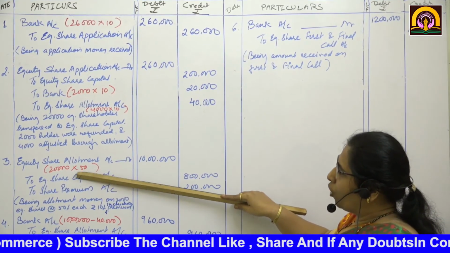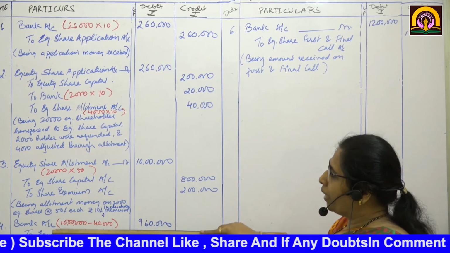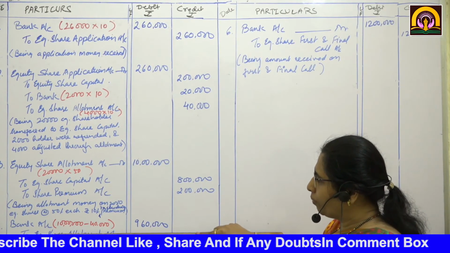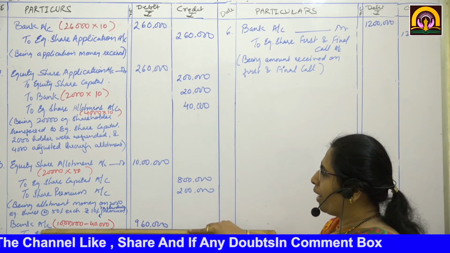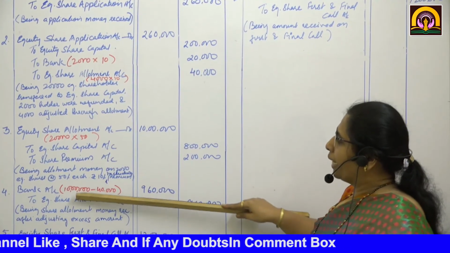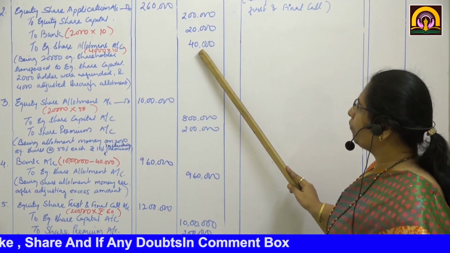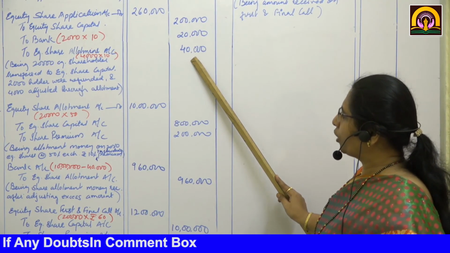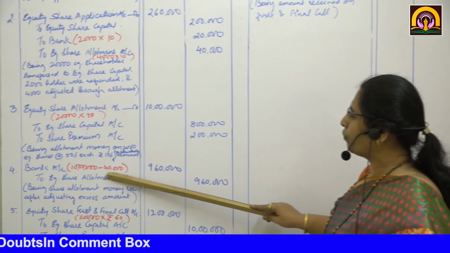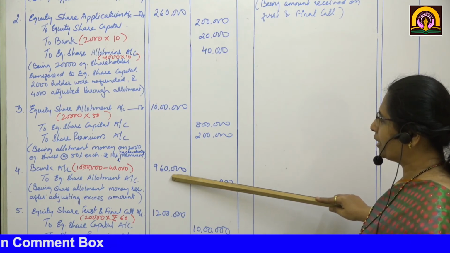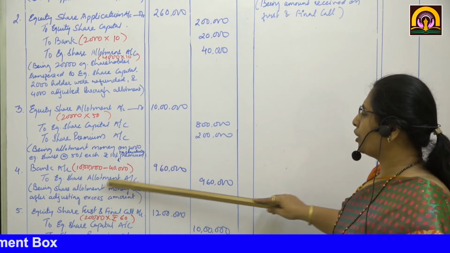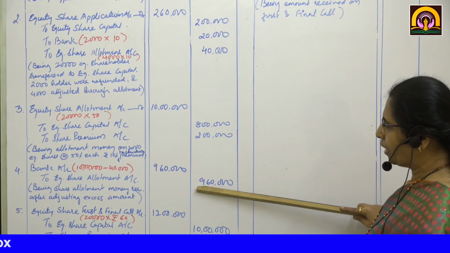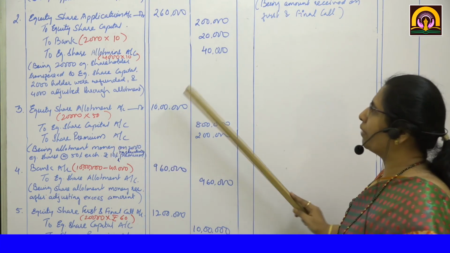Actually 10 lakhs were due, but already we had deposited 40,000 into equity allotment, so 10 lakh minus 40,000 will come to 9 lakh 60,000, to equity share allotment 9 lakh 60,000. I hope you have understood this well.